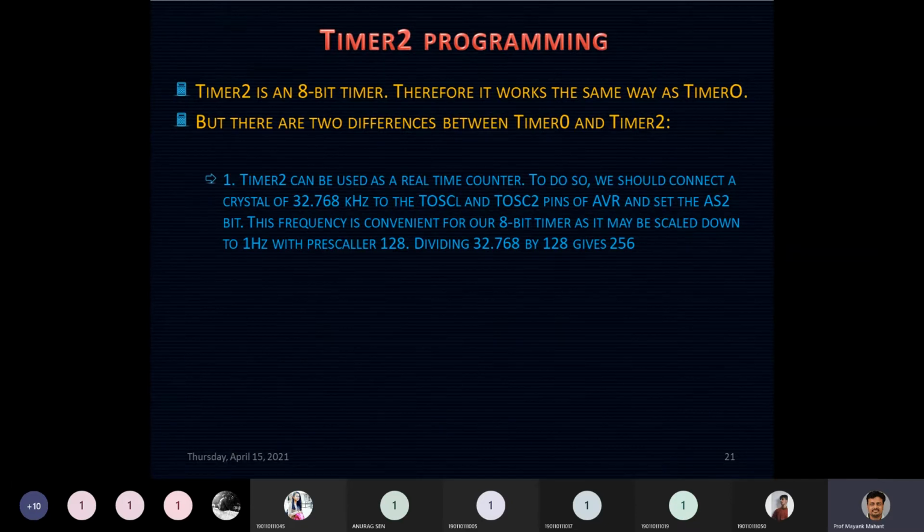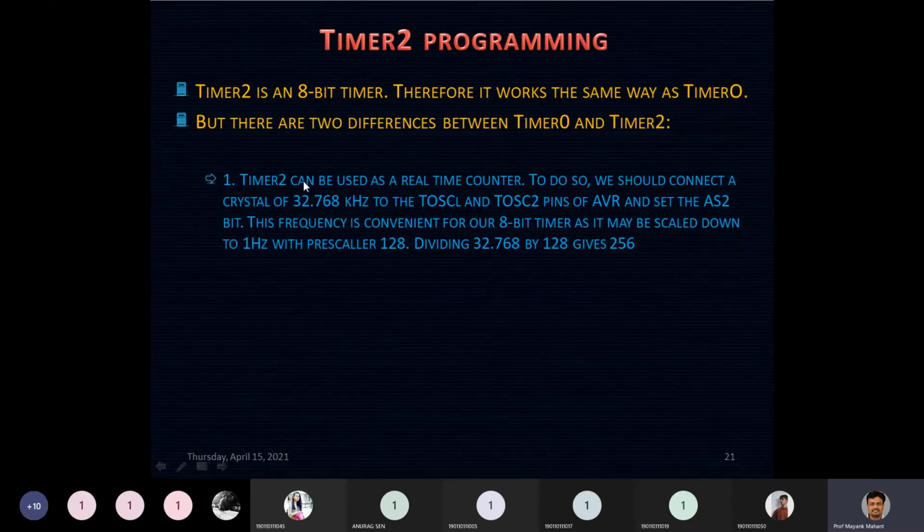RTC, a real-time clock. Many microcontrollers provide a real-time clock on chip. It means you know how to use your timer to count the time. In the case of an AVR microcontroller, especially the ATmega32, your Timer 2 can work as a real-time clock or real-time counter. To do so, we should connect a crystal of a precise frequency of 32.768 kilohertz.